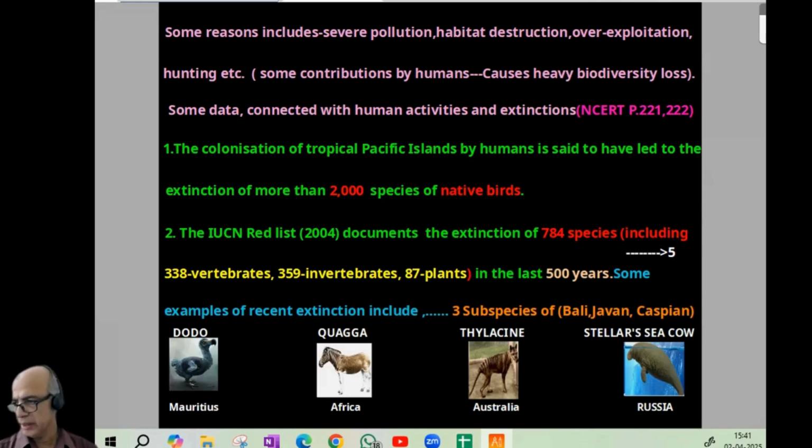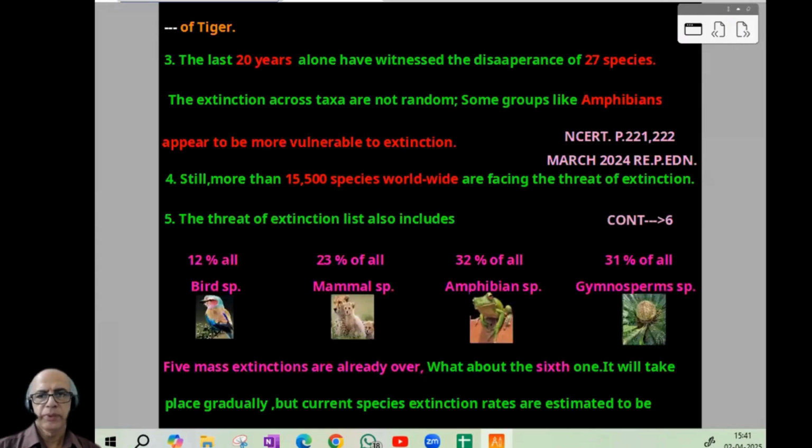All this is database, but from an exam point of view it is important. Environment issue, it is not in your syllabus, so this becomes more important. The last 20 years alone witnessed the disappearance of 27 species. Mainly amphibians will be the most delicate organisms, vulnerable to extinction. Still, more than 15,500 species worldwide are facing threat.